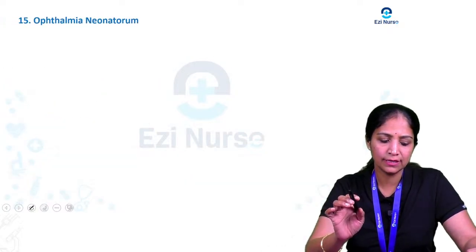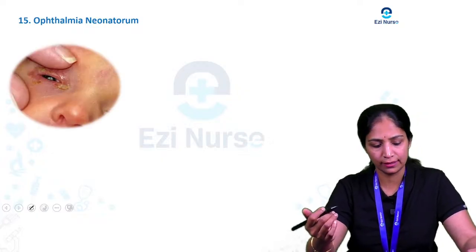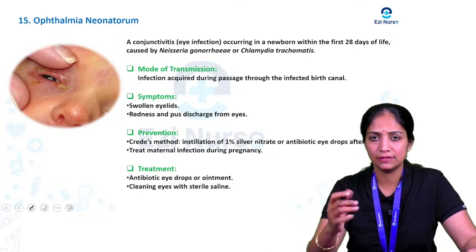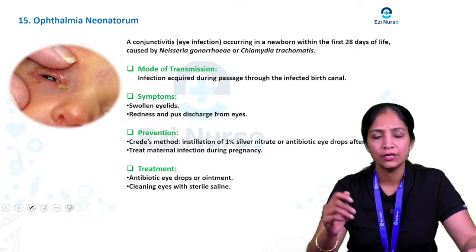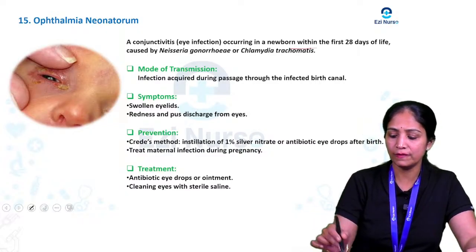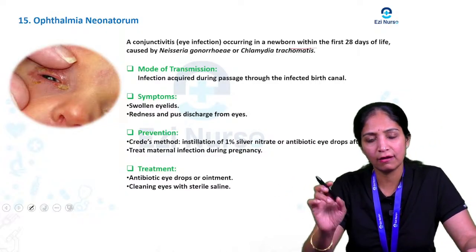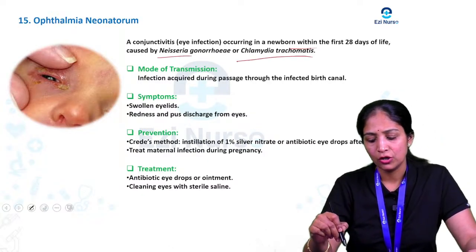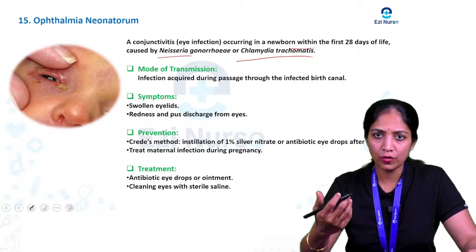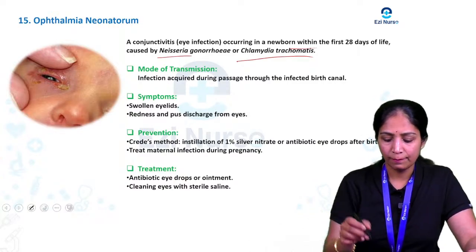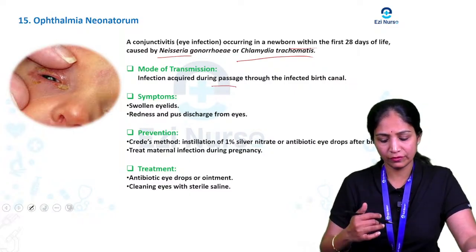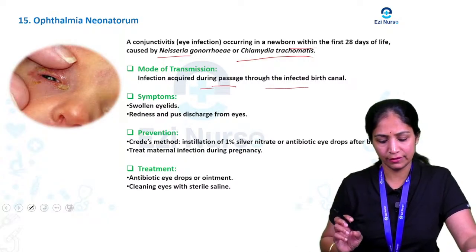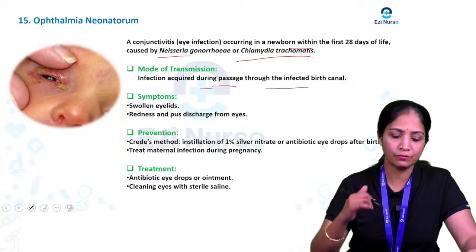Next question will be ophthalmia neonatorum. So what do you mean by ophthalmia neonatorum? It is a conjunctivitis, which we also call an eye infection. Usually it occurs in a newborn within the first 28 days of life, caused by Neisseria gonorrhoeae or Chlamydia trachomatis. Mode of transmission: usually it is acquired during delivery, through passage through an infected birth canal if present. So that is what happens with ophthalmia neonatorum.